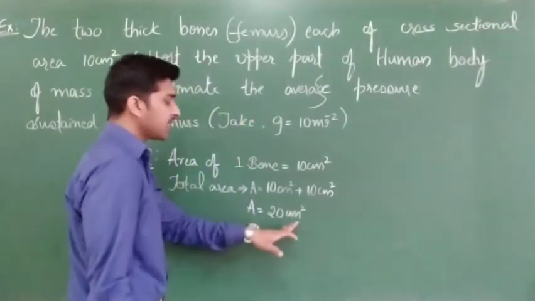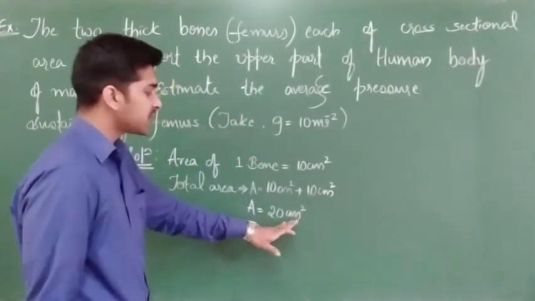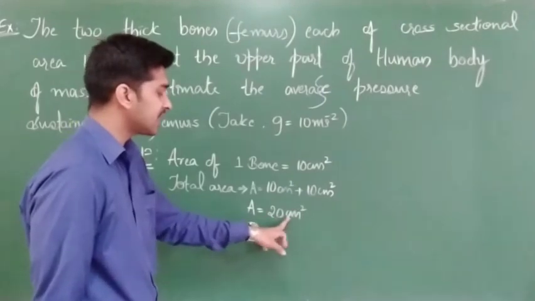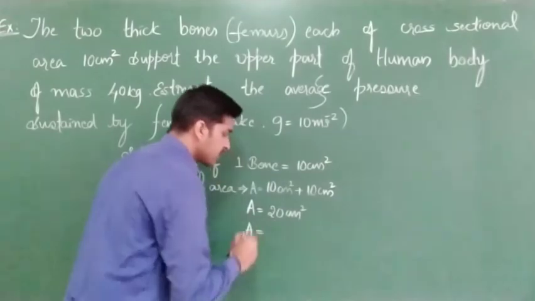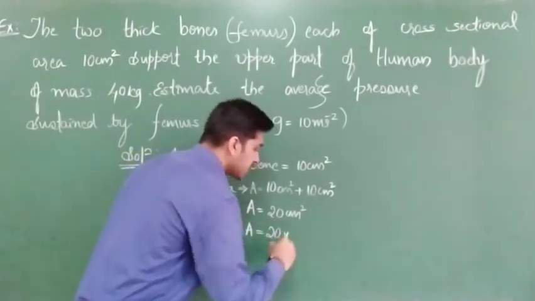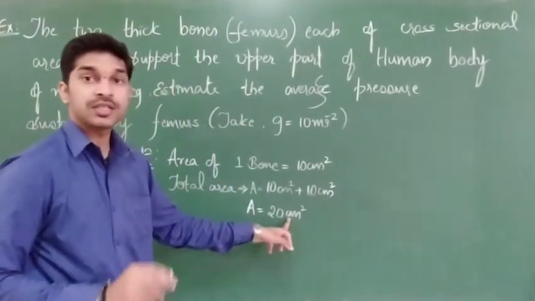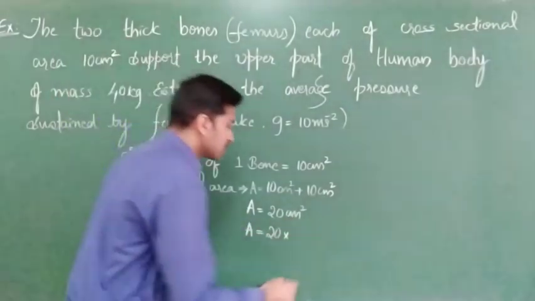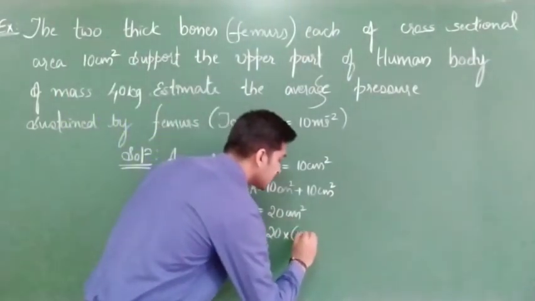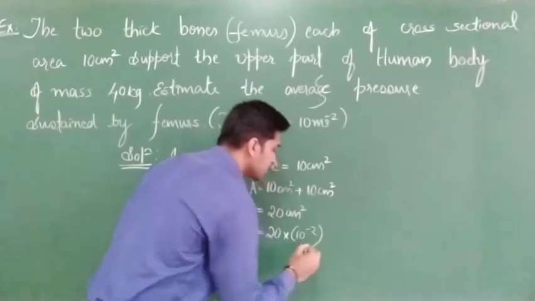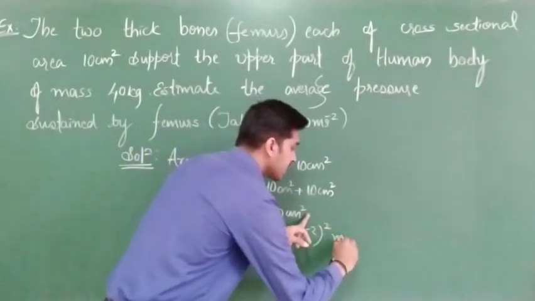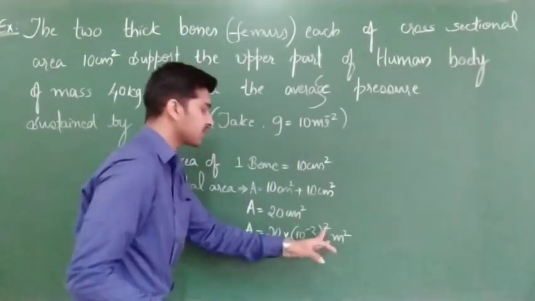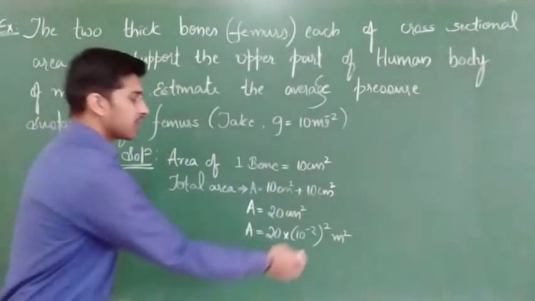And if I want to convert it into SI units, here you are having centi. Centi stands for 10 to the power of minus 2. So I will write it in this manner: 10 to the power of minus 2 meter, and square will be written on both the sides.